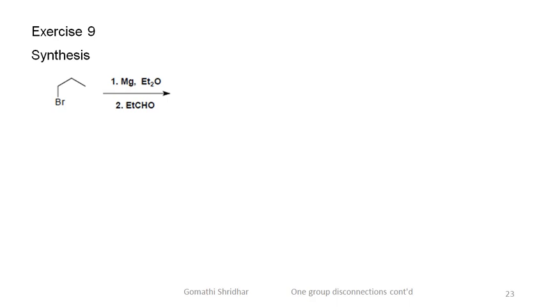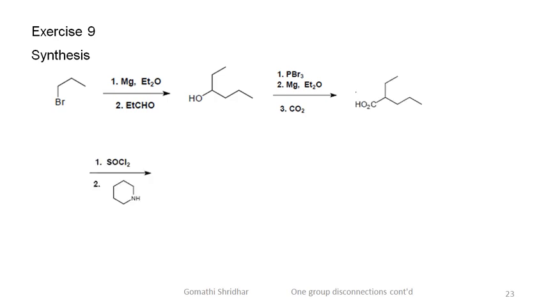Whenever you write synthesis, always write complete steps showing all reagents on the arrow. The steps in this synthesis are: the bromide is converted to the Grignard reagent, which is further converted to the secondary alcohol. The secondary alcohol is converted to chloride, Grignard reagent, and then acid. The acid is converted to acid halide, which reacts with the piperidine to form the target amide.